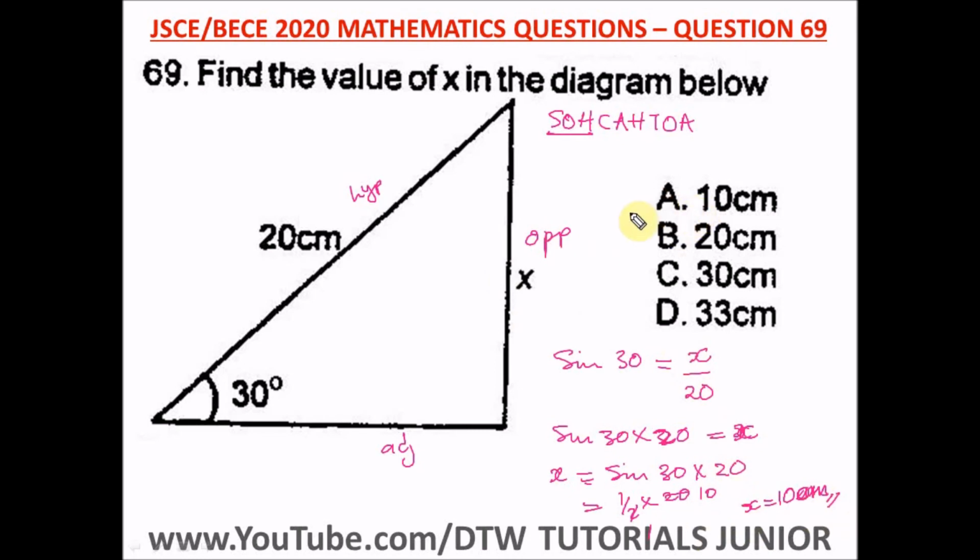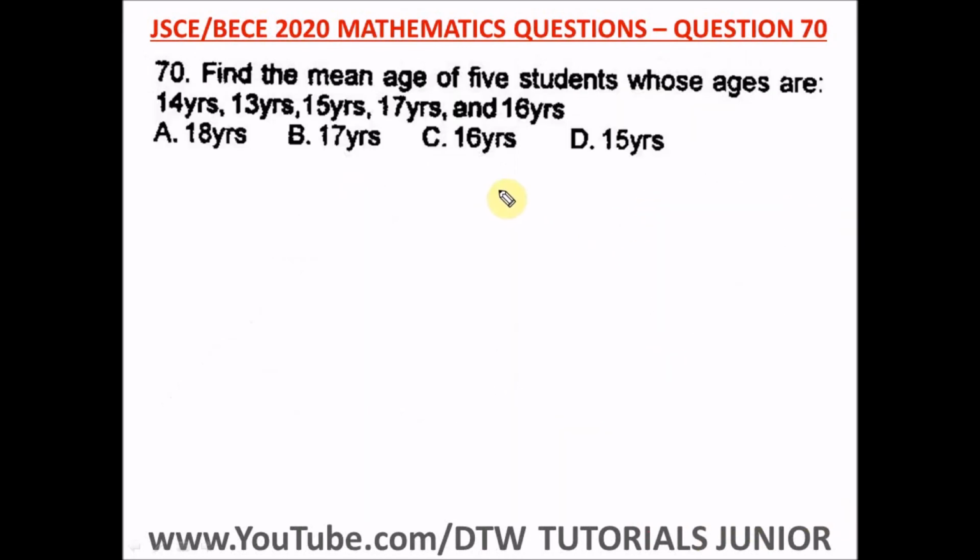And where's our right option? Our right option is option A. Question 70 of the Junior WAEC 2020 Mathematics Past Question.